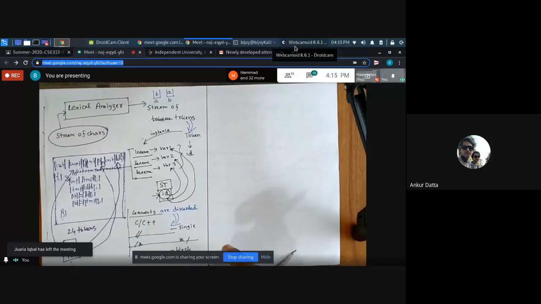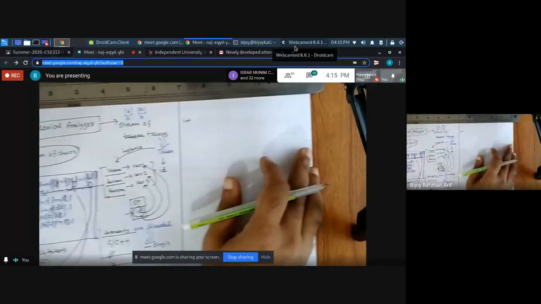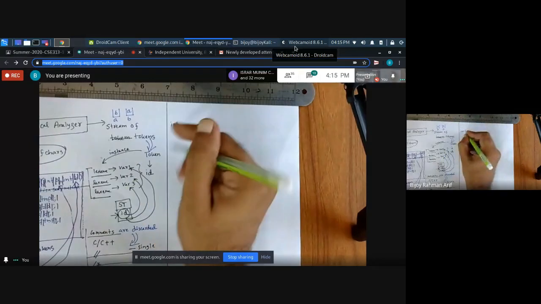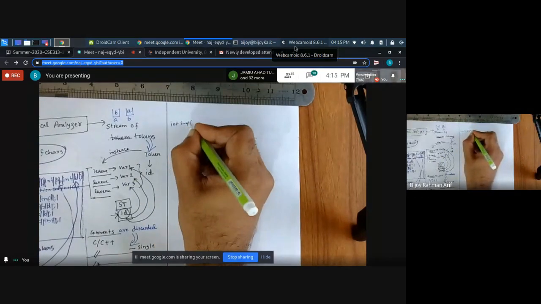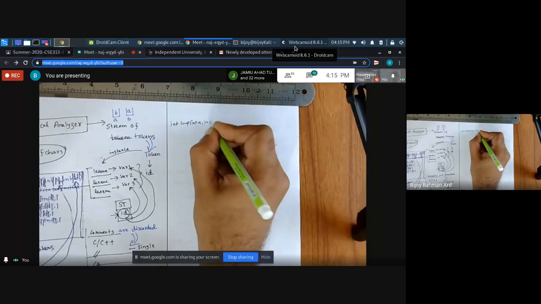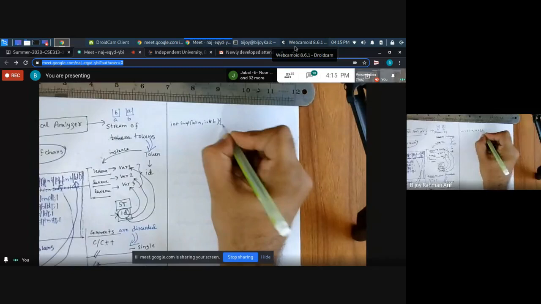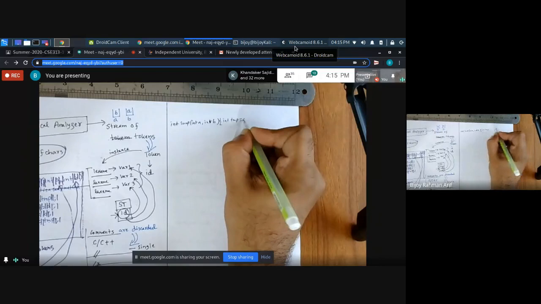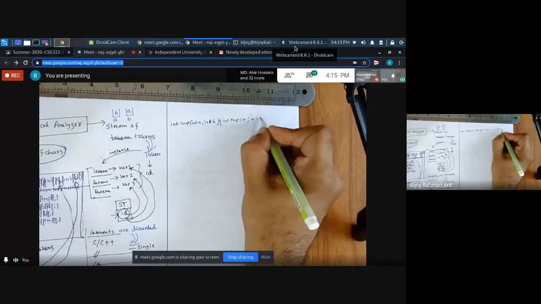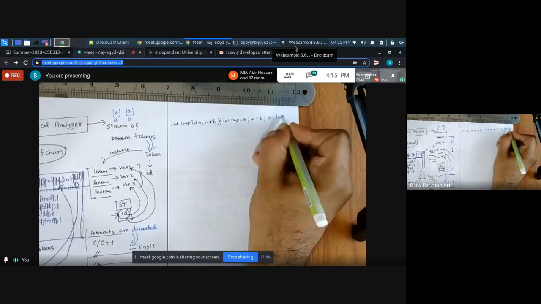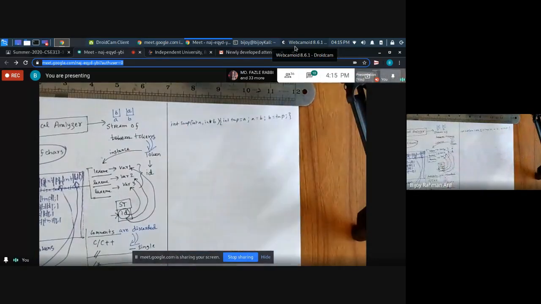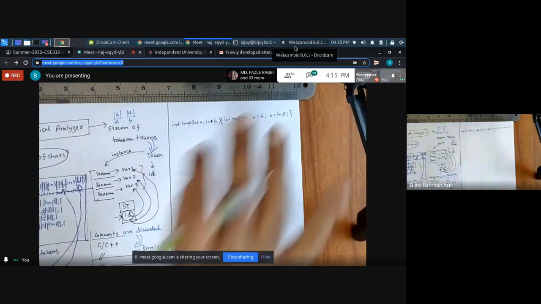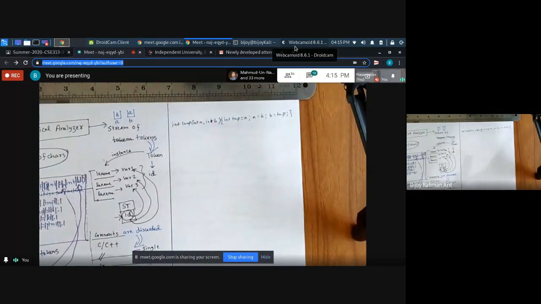No. If I write this way, sir: INT swap, INT A, INT B, then int temp equal to A, A equal to B, then B equal to temp. I just keep the necessary white spaces and I remove all the redundant spaces.